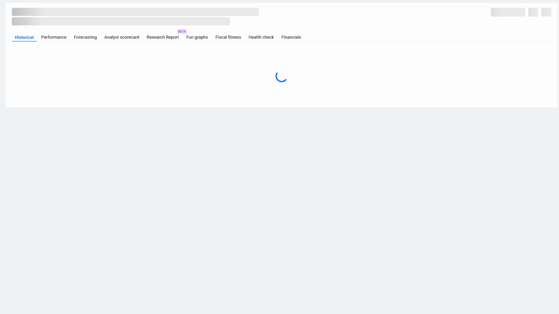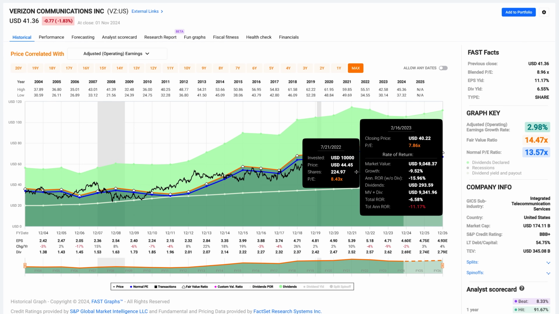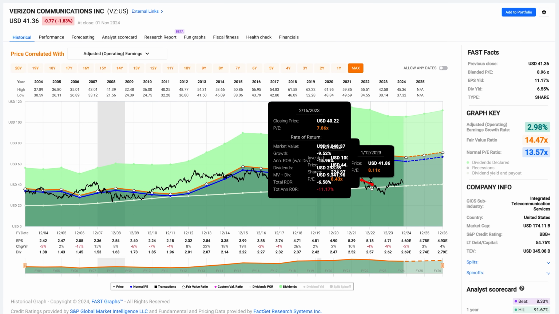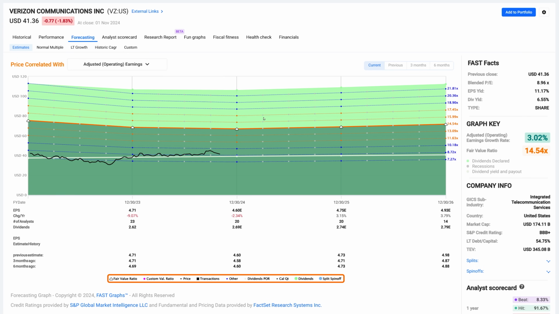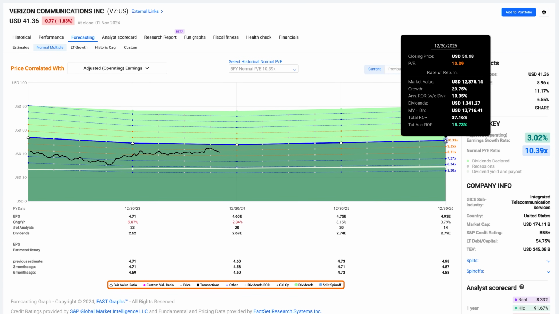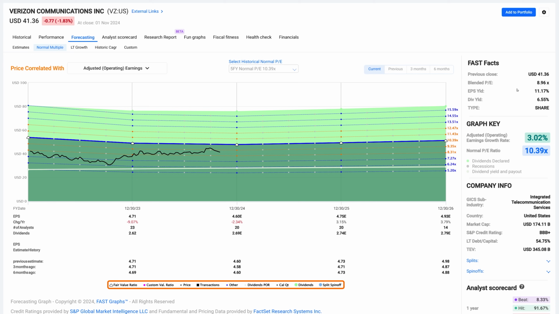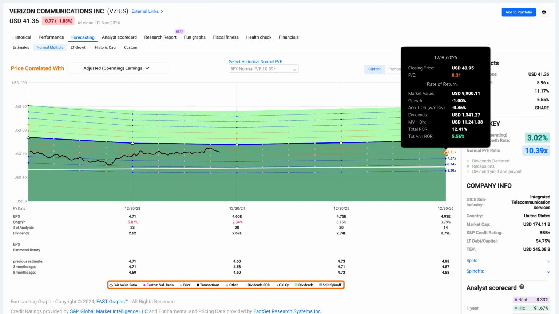So that's Shutterstock. Verizon and AT&T I've done videos on, I think it was July 18th of 2023, and the performance has been really strong since. I got a lot of heat, but it was a valuation play. I still think it's a low valuation play, not with much growth. Even if you apply a normal multiple of only 10 times earnings, this stock has the ability to generate double-digit rates of return. The PE is currently 9 times earnings, so even at that 9-ish times earnings, we'd have double-digit rates of return potential.